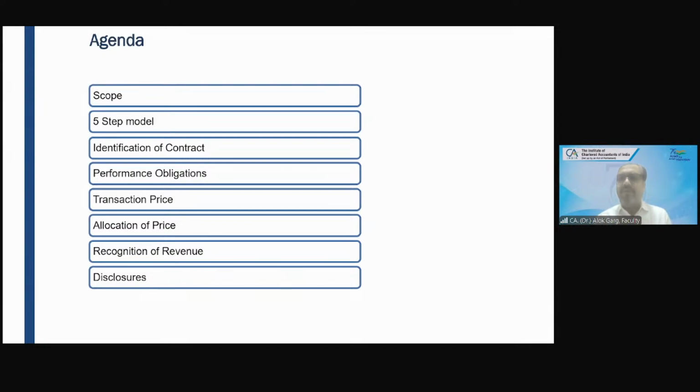So revenue is the top line of any organization. Revenue is something which an organization earns as its bread and butter. The money which companies earn out of their ordinary activity is known as revenue.